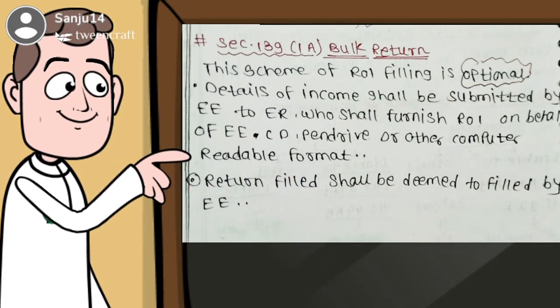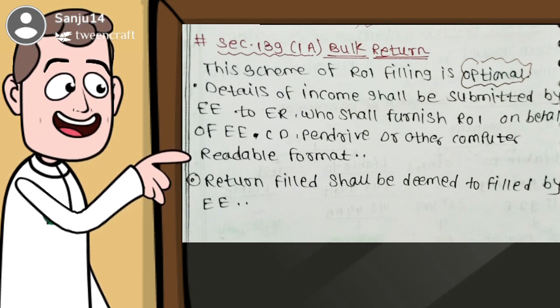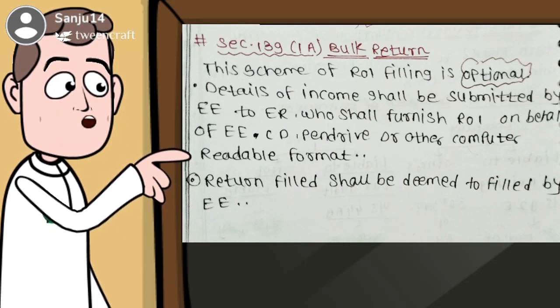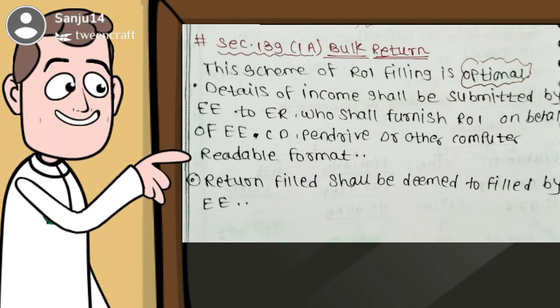Section 139(1)(a), bulk return. This scheme of ROI filing is optional. Details of income shall be submitted by the employee to the employer, who shall furnish ROI on behalf of the employee in CD, pen drive, or other computer readable format. The return filed shall be deemed to be filed by the employee.